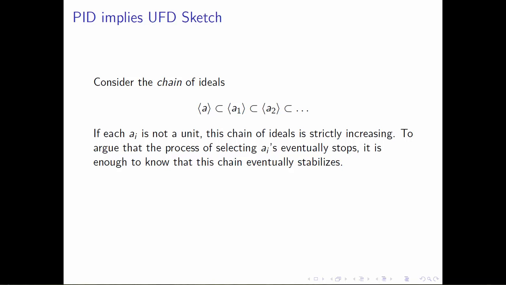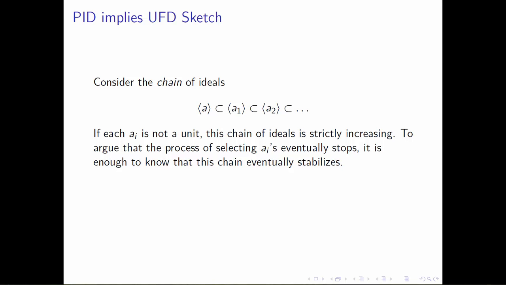If it happens to be the case that a sub i is not a unit, so a1 is not a unit, a2 is not a unit, a3 is not a unit, and so on, then what we have is a little bit stronger than just the ideal generated by a being contained in the ideal generated by a1. We have a strictly increasing chain of ideals. That is, a1 is an element of the ideal generated by a1 that is not an element of the ideal generated by a. So we have a strict inclusion, as I've marked it, in this chain of ideals.